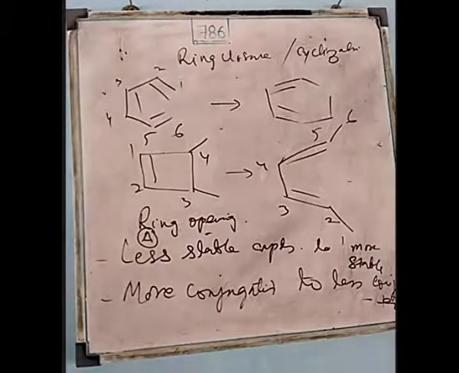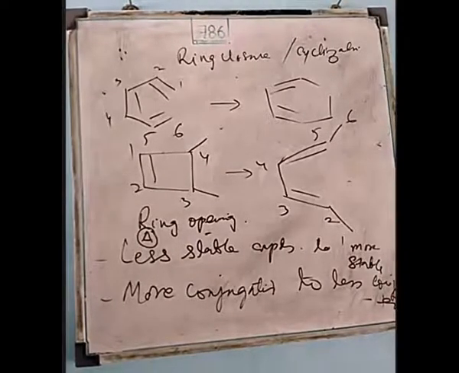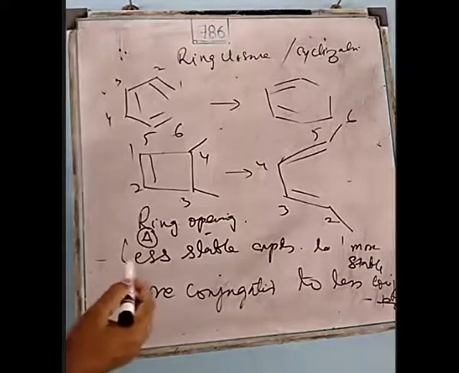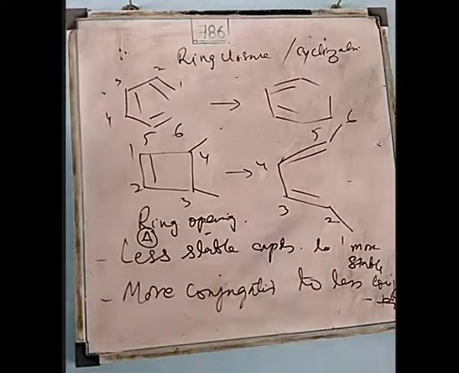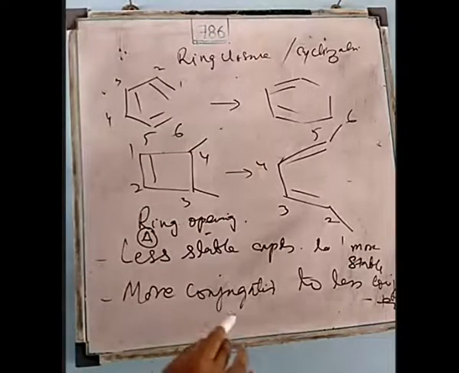The only difference is in the movement of the orbitals, either clockwise or anti-clockwise, that is, conrotatory or disrotatory. Otherwise there are rules. If we use thermal reaction, then the rule is less stable compounds go to the more stable. When we use the photochemical, the rule is more conjugated goes to the less conjugated.